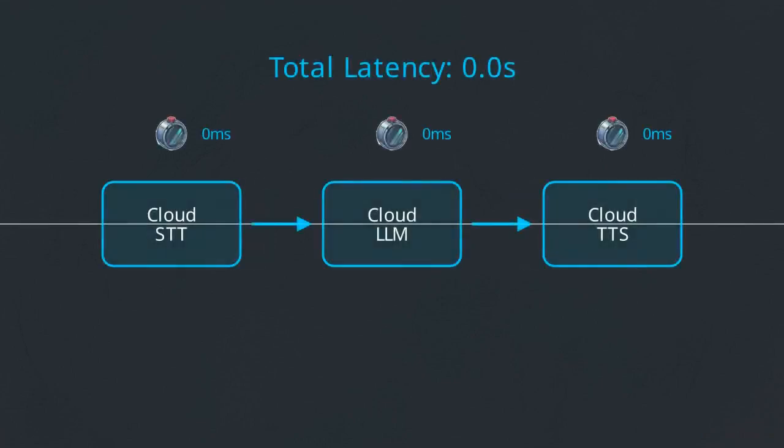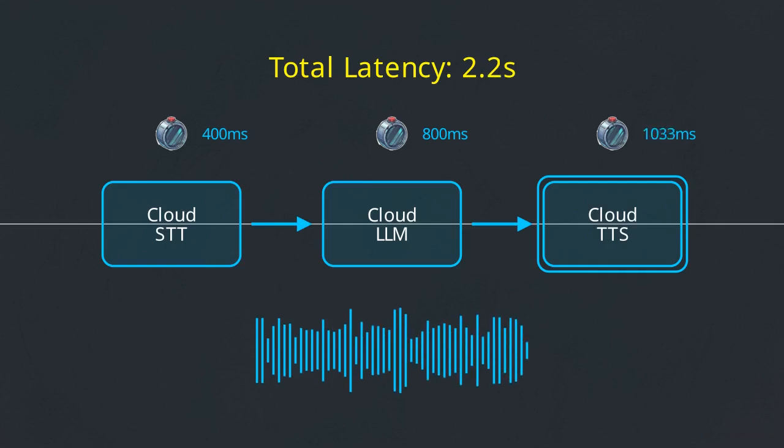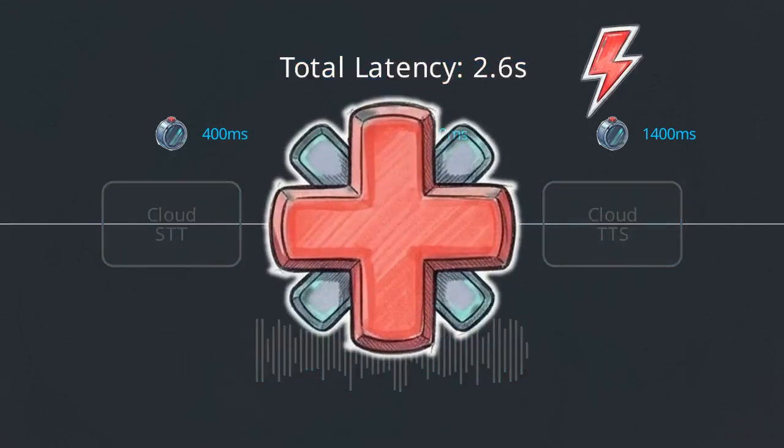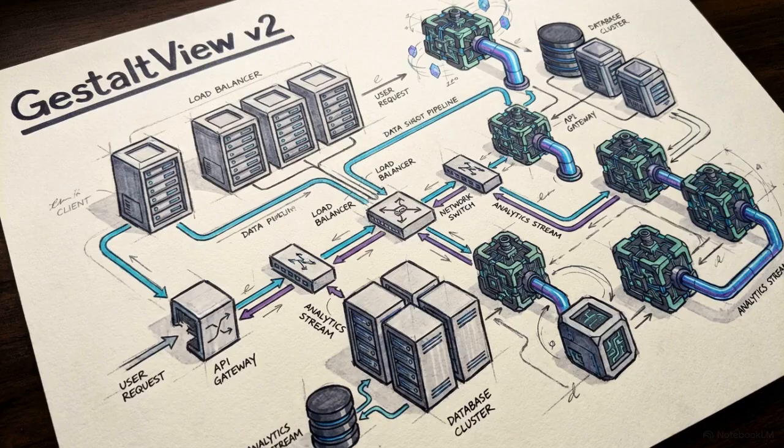Audio must first process through a cloud speech-to-text service, push to a cloud LLM, and finally route through a cloud text-to-speech engine. Each network hop commands its own distinct processing time, stacking milliseconds until the total delay crosses into multiple seconds. When a user naturally attempts to interrupt the agent mid-sentence, the structural flaws are exposed. The active TTS playback collides with the new incoming audio, forcing the pipeline to drop the context state and start over.